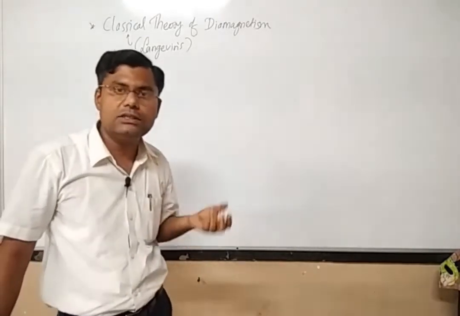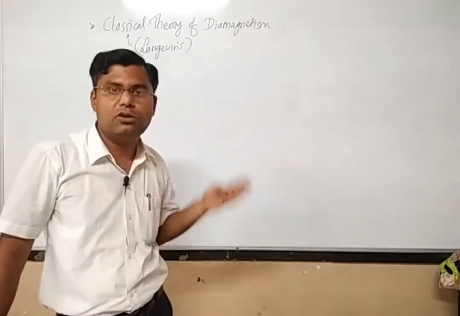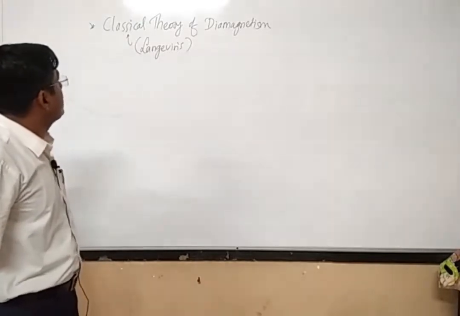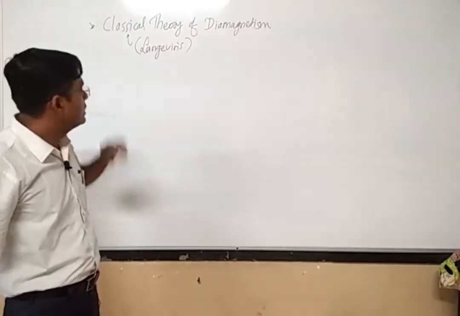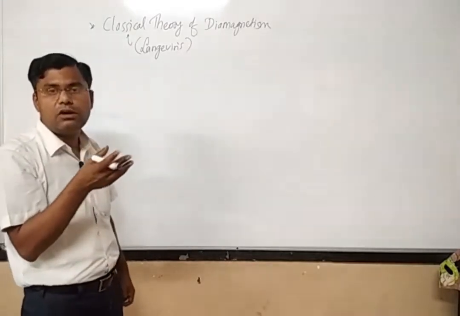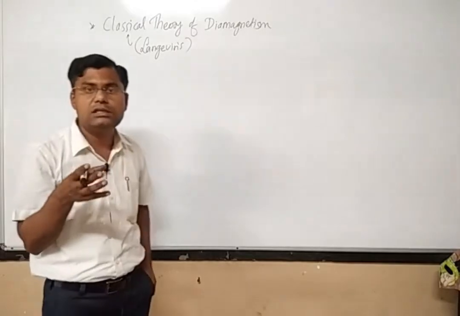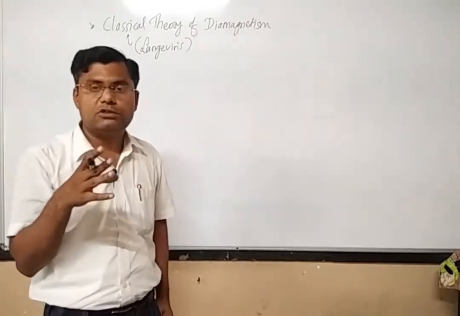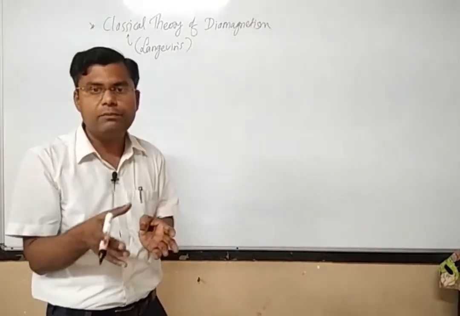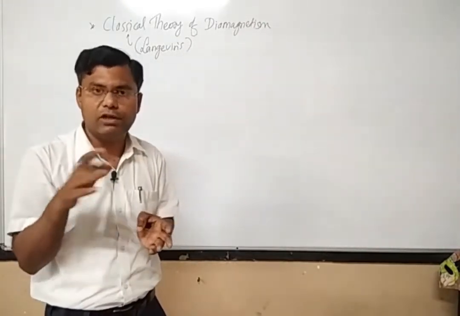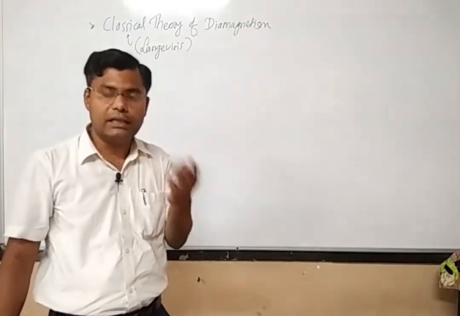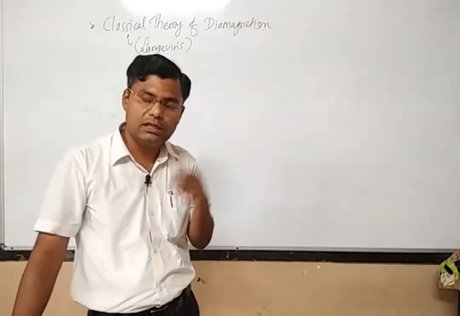Why classical theory? Because we are using classical concepts in order to explain this type of diamagnetism. We know that diamagnetism arises because of the orbital motion of the electron, because there is a change in the orbital motion of the electron when we subject this diamagnetic material to a magnetic field. So there will be a change in the orbital velocity, and because of that some change in the current, and that current will generate a magnetic field which will try to oppose the incident magnetic field.